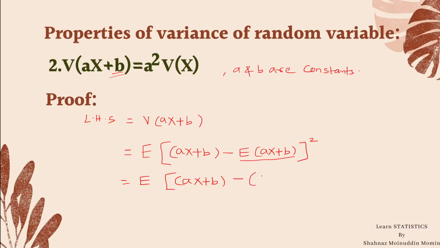Then we get, this is a into expectation x plus b. Expectation, take a common, then we get x minus expectation of x plus b and minus b. Here b and b get cancelled.